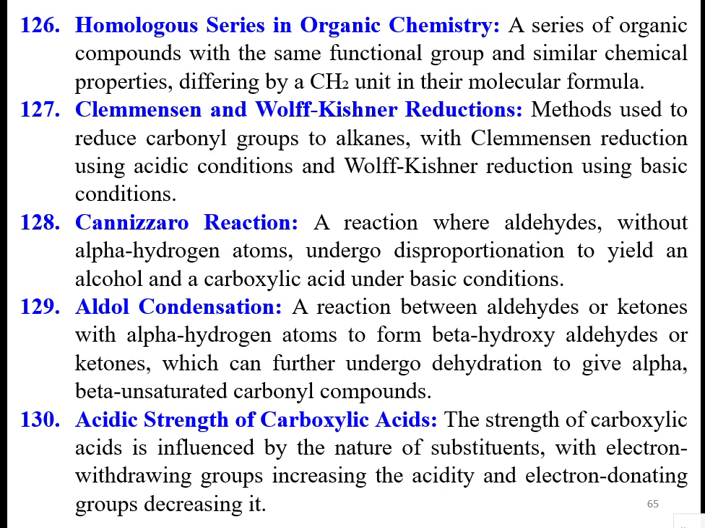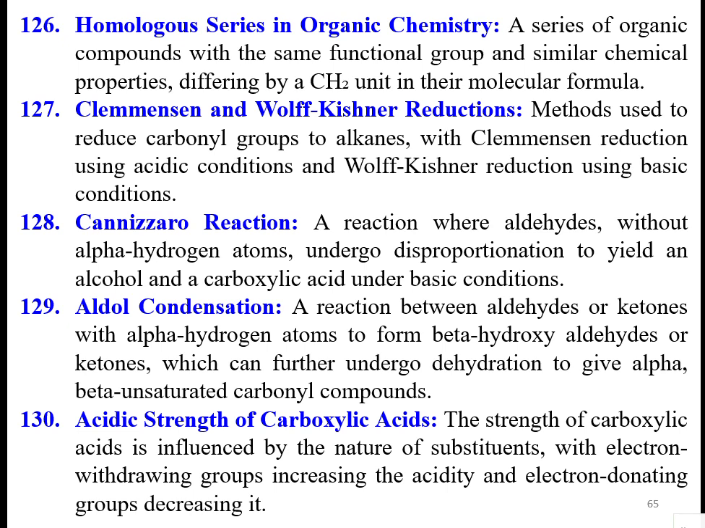Then aldol condensation is a reaction between aldehydes or ketones with alpha hydrogen atoms to form beta-hydroxy aldehydes or ketones, which can further undergo dehydration to give alpha, beta-unsaturated carbonyl compounds.